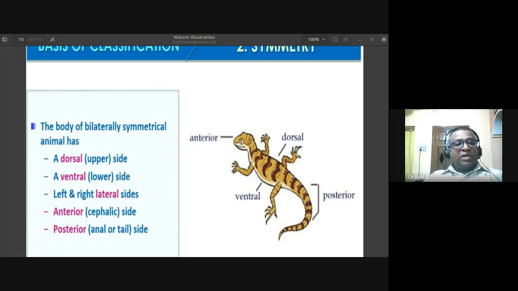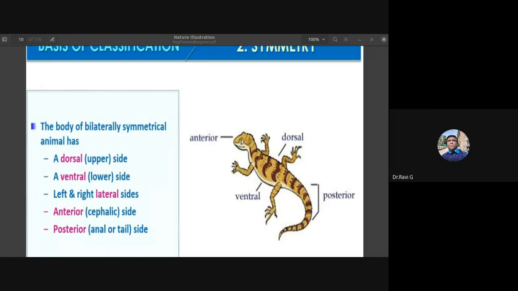So now the body of a bilaterally symmetrical animal has a dorsal upper side. So the backside of us is dorsal. In human beings, the backside is dorsal. In this particular reptile, the upper part is dorsal. The underbelly part is the ventral. So the front side of human beings, since we are bipedal, we are not walking horizontally to the ground, is the ventral region. The back part of us is dorsal.